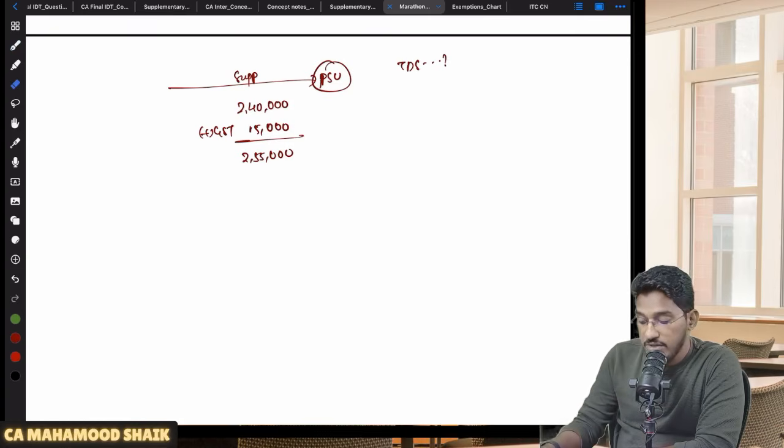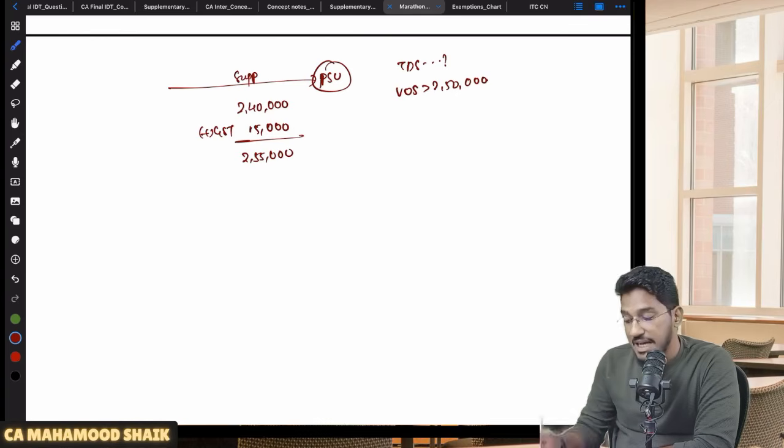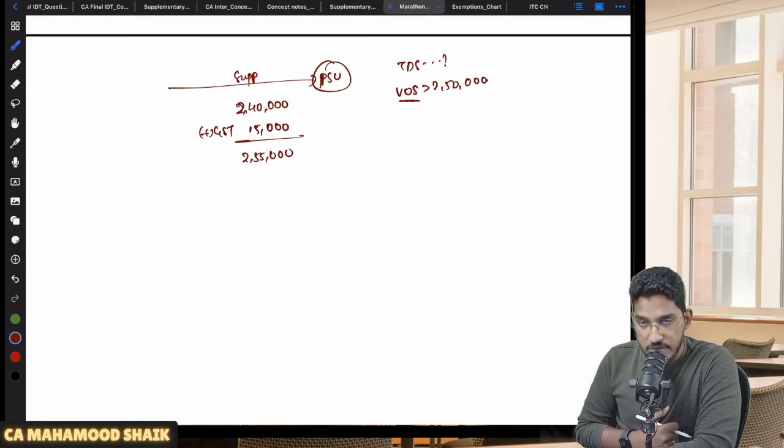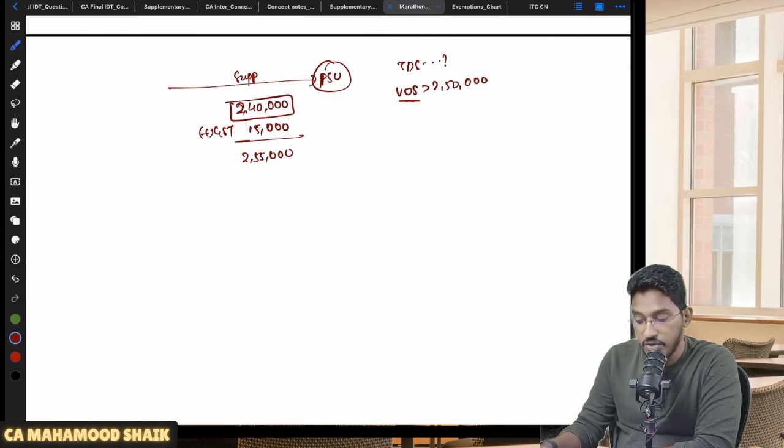I told you, when the value of supply under a contract exceeds 2,50,000, then only TDS will become applicable. Now my doubt is, while calculating the value of supply, should I consider the value exclusive of taxes or inclusive of taxes? They have clarified that consider only value of supply excluding the taxes. So here value of supply under a contract is 2,40,000 only. TDS will not become applicable.